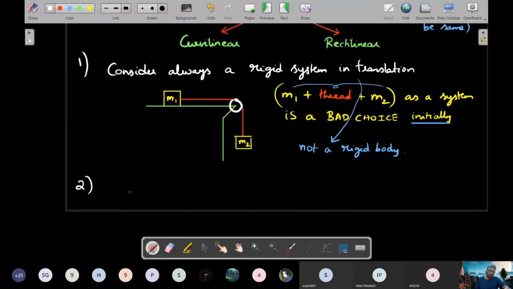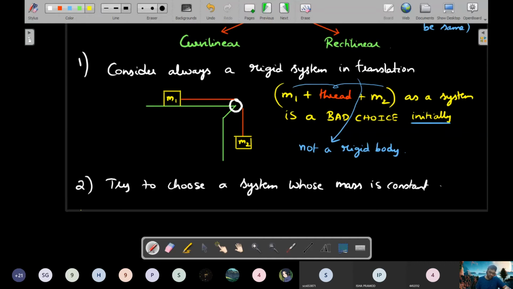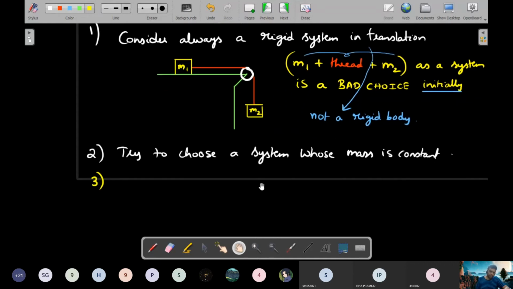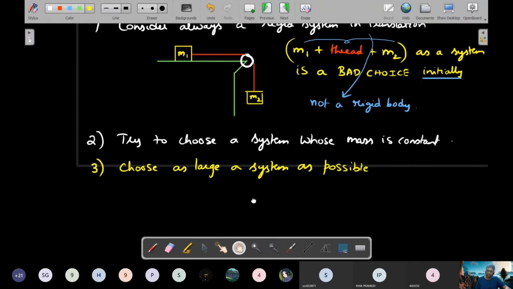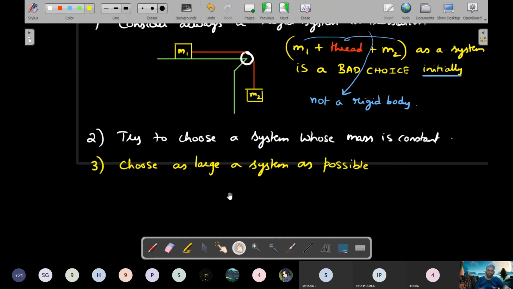Second one, try to choose a system whose mass is constant. Third one, choose as large a system as possible. Larger the one you choose, you would have to choose lesser free body diagrams, and then a solution would be much quicker in that context.